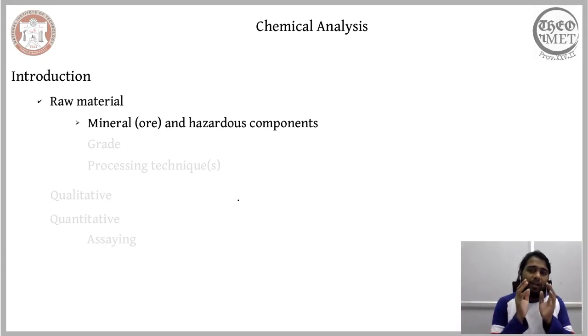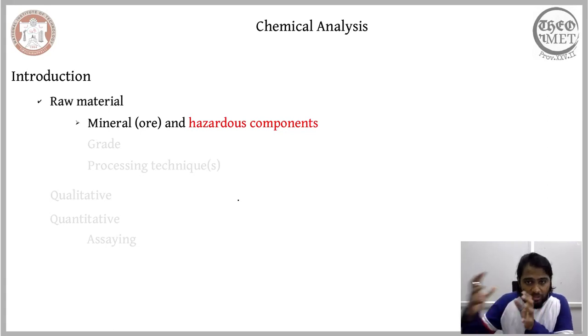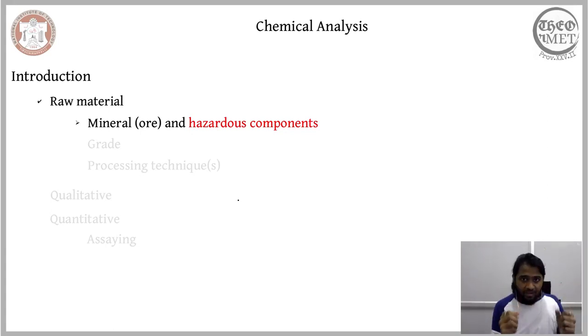Now, one other aspect that was previously overlooked, and we are paying the price for it, is the role of chemical analysis in identifying the hazardous components present within the run-of-mine particles. While analyzing the chemical composition of the raw material, at least in the earlier days, we were interested mostly in the end product, and we often overlooked the traces, the small quantity, of hazardous components present in the raw material.